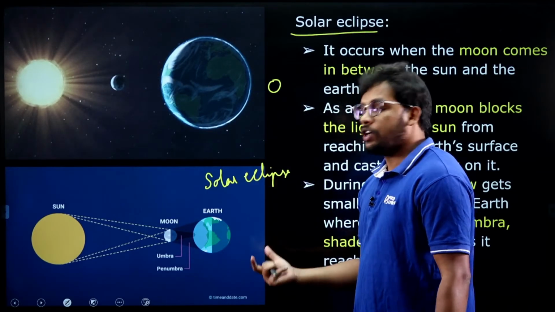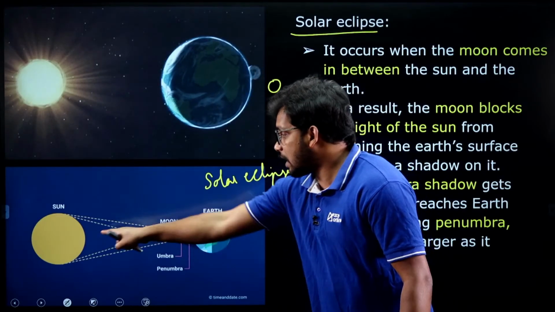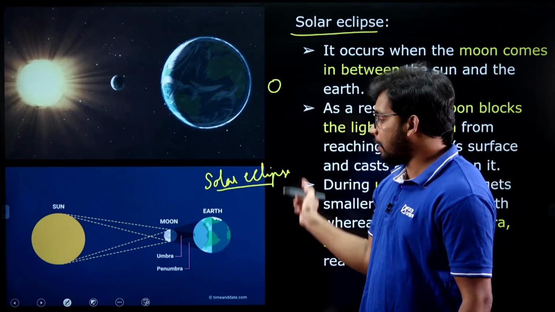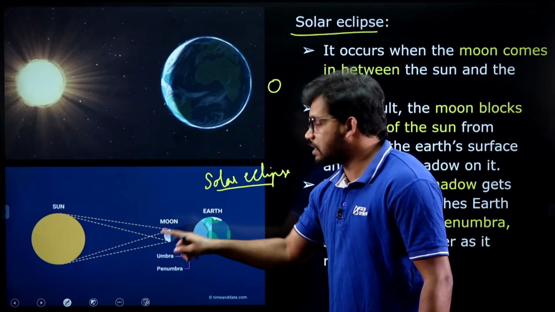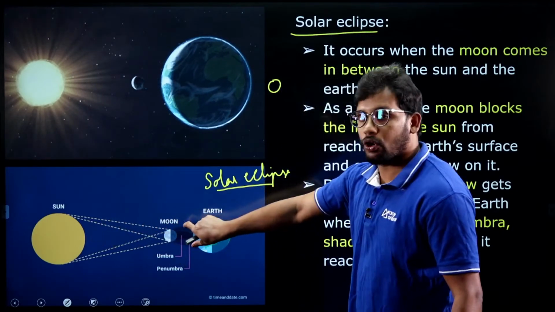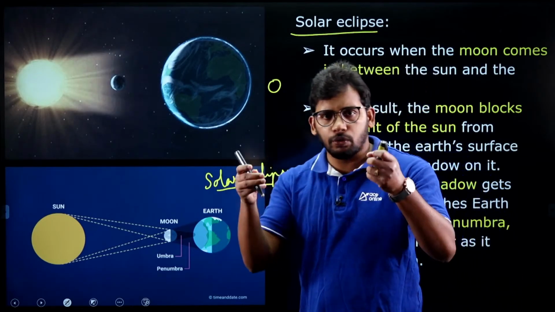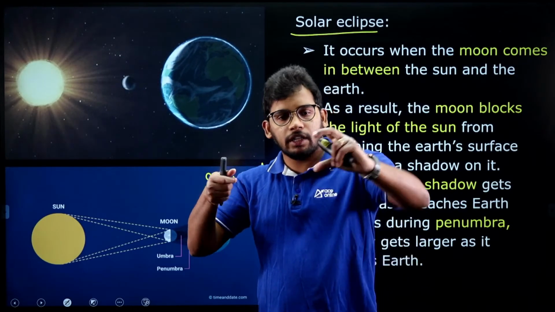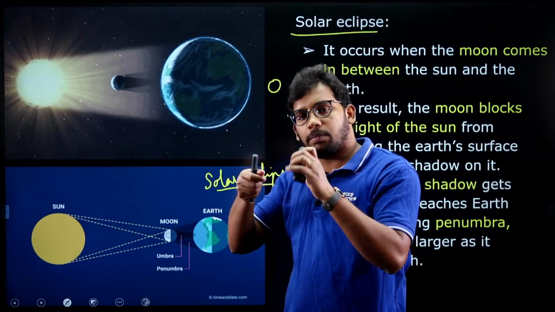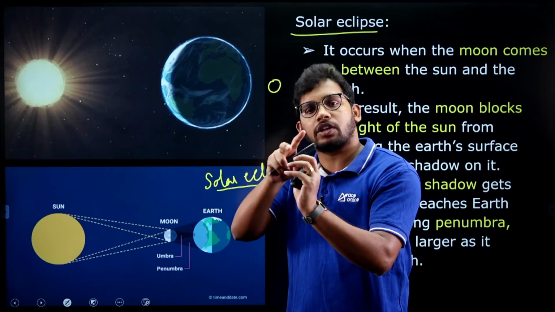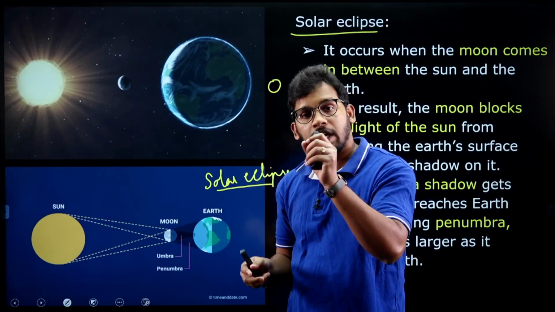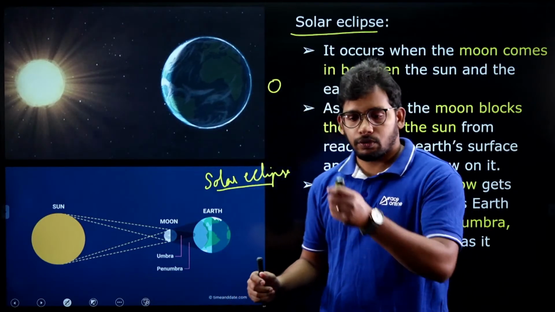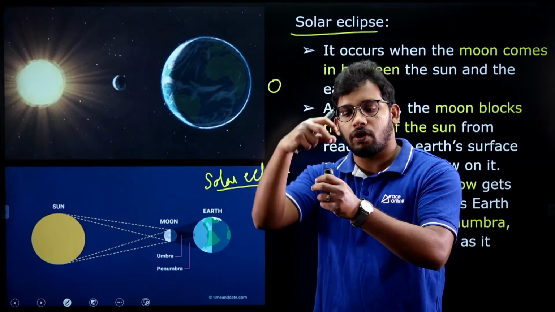Solar eclipse happens when moon obstructs the sunlight from reaching the earth, right? So I am repeating again, solar eclipse happens when moon comes in between earth and sun and obstructs certain sunlight from reaching the earth. You can take one torchlight as an example, and keep a ball and between that just keep some small object. So not all the torchlight will go onto the bigger ball because there is an object and it will cast a shadow, right? That's how our shadows also fall on the land. Whenever there is an object and light is going on, it will cast a shadow, right?